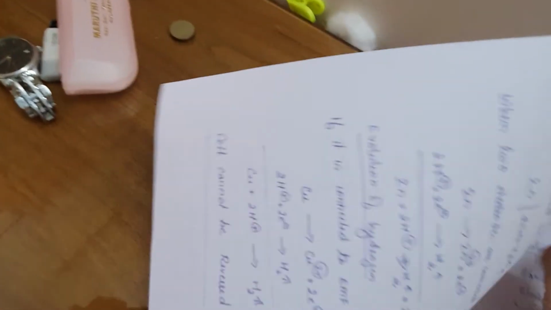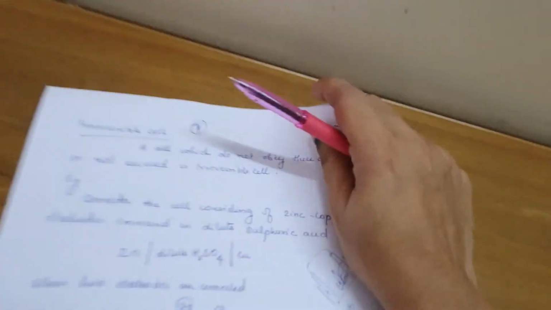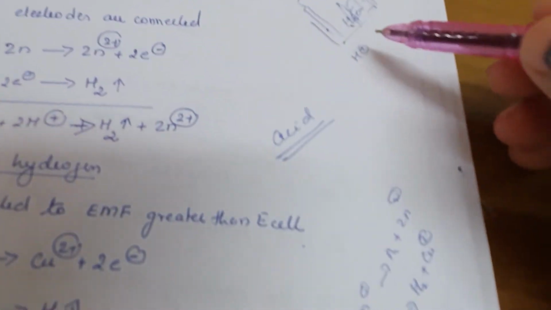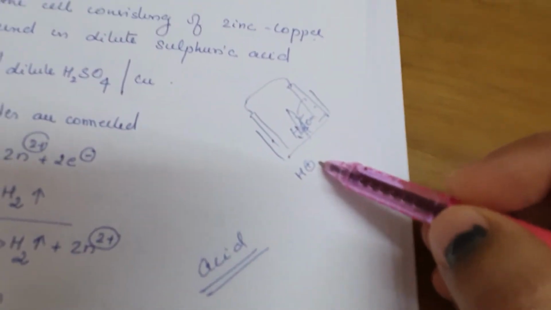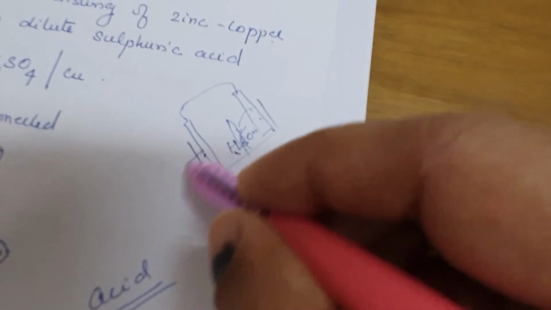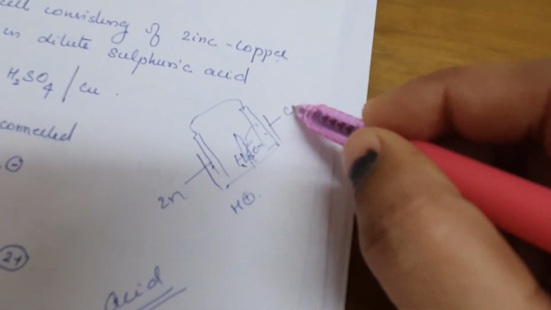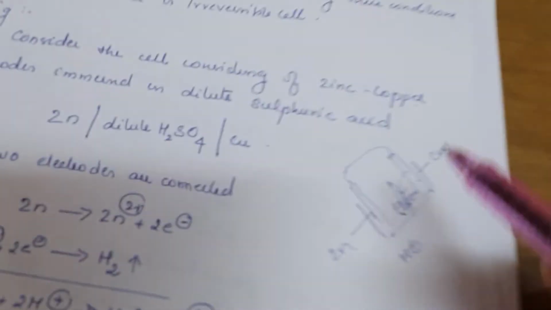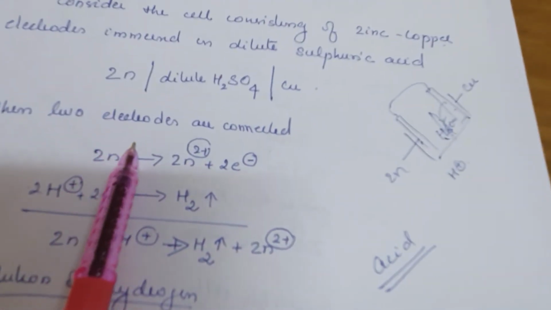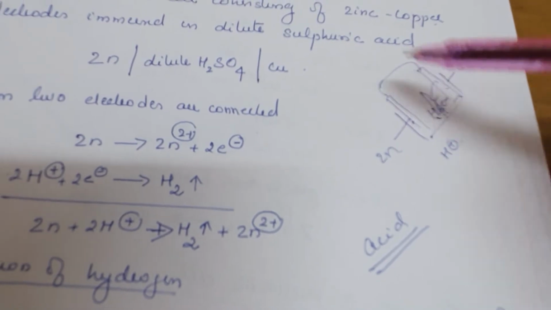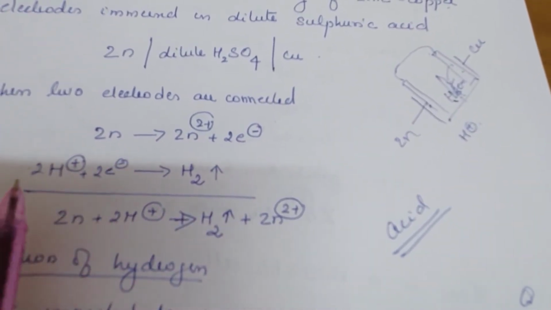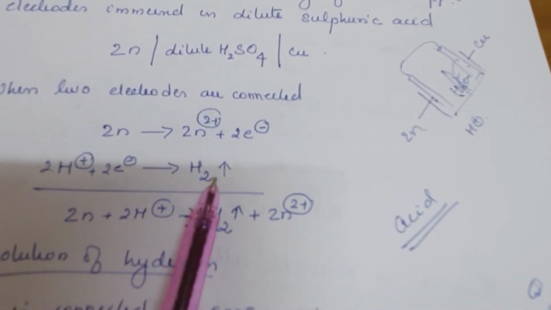Now consider a cell which will not obey these rules; that is known as an irreversible cell. The best example is the acid cell. This is the first galvanic cell prepared, which consists of sulfuric acid with zinc electrode and copper electrode dipped in it: Zn, dilute H2SO4, Cu. When the two electrodes are connected by an external wire, zinc goes into the solution, Zn2 positive plus 2 electron, and 2H positive plus 2 electron gives hydrogen gas.